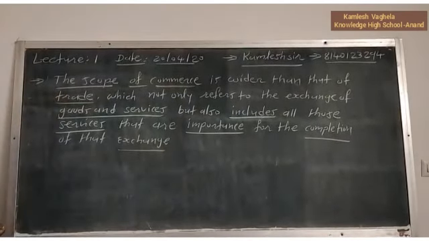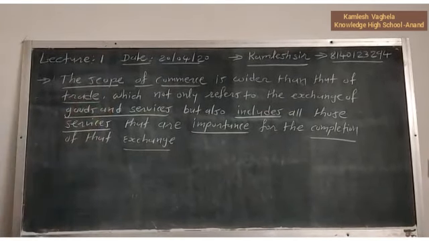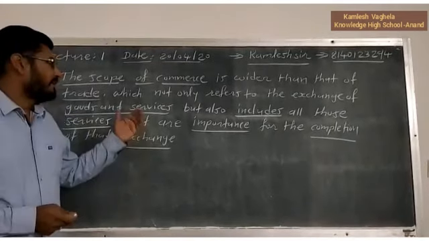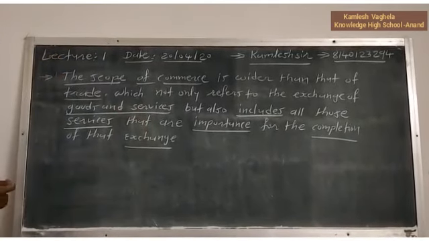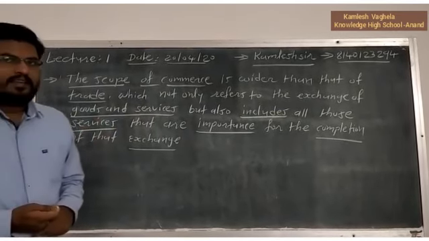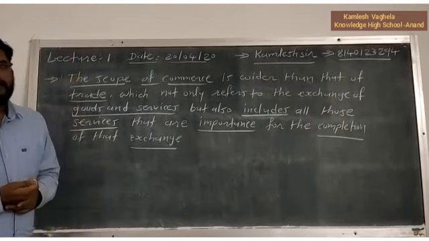So in commerce there are two things, trade as well as services. In trade we exchange goods and services against money. But this takes place only when we have some services, that is, auxiliary services. Without these services, this trade will not complete.